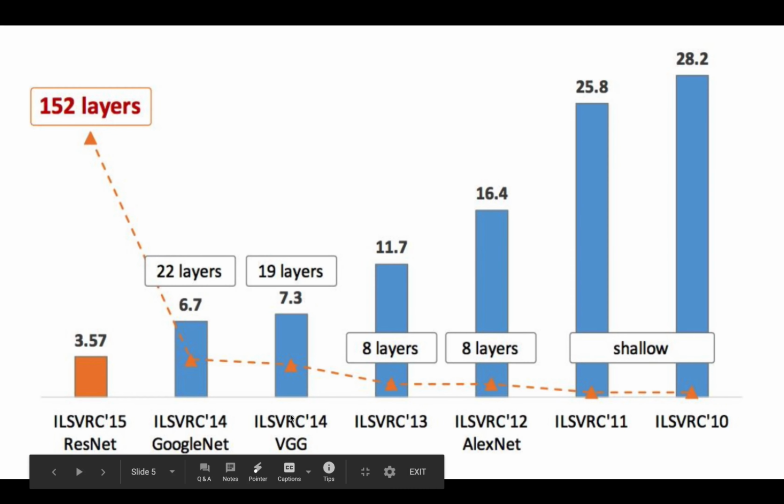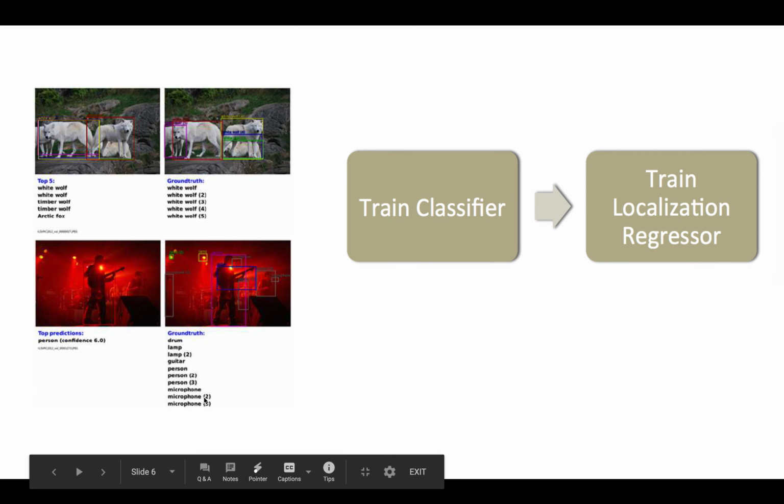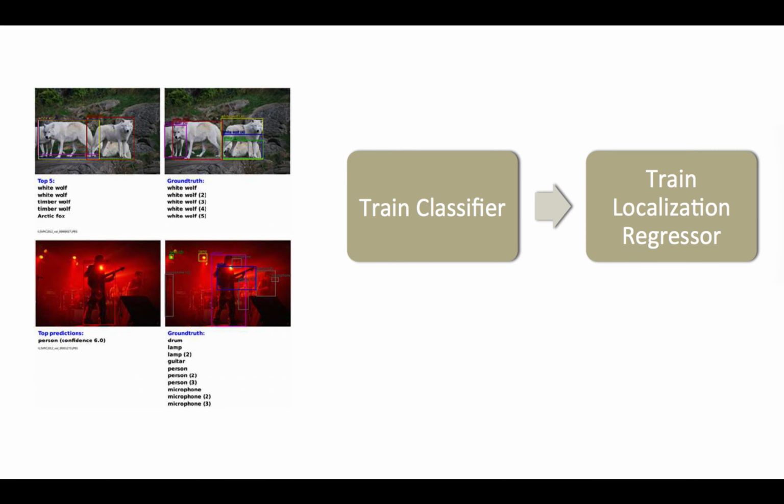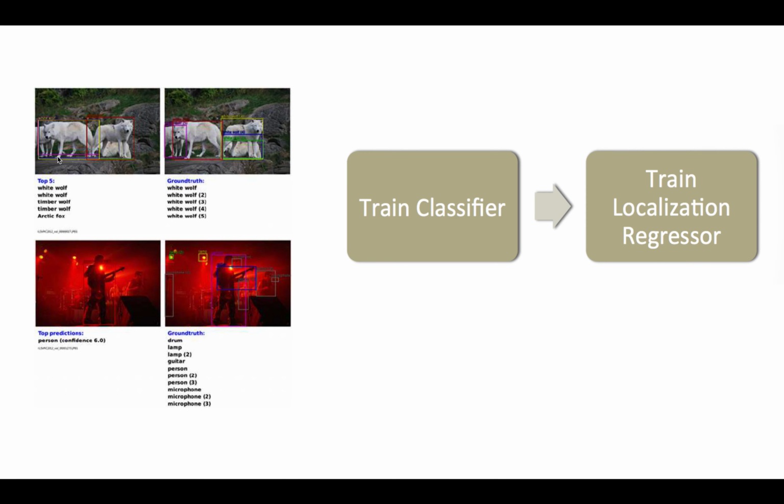VGG is also a little bit changed from AlexNet. VGG was the runner-up of 2014, and GoogleNet was first. Basically, AlexNet in a single training pipeline does classification and localization, like this is a wolf, this is a fox. So multi-classification and localization, the same network does that, and OverFeat comes with all of this power.